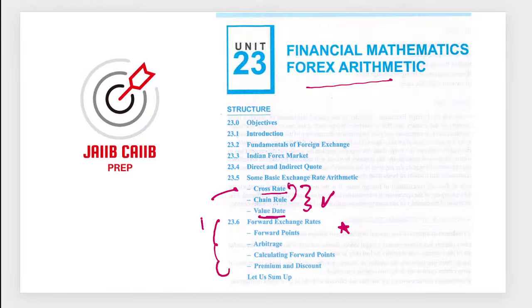Till now they have never asked any question around the forward rate calculation, but it is given in your book, not in detail, but they have given the formula in some example. So there is a high probability, if they go for the tougher side, they'll be asking questions around forward point or the calculation of forward point or the overall forward rate also, right?